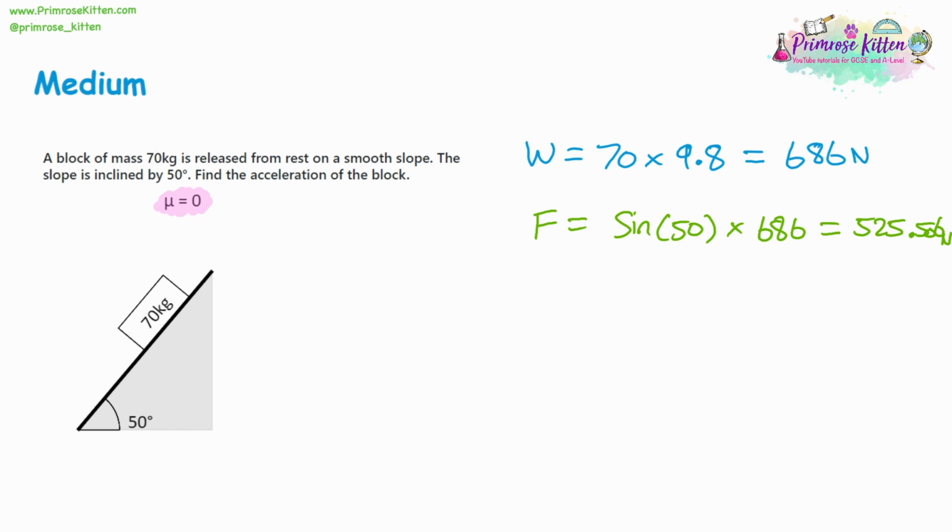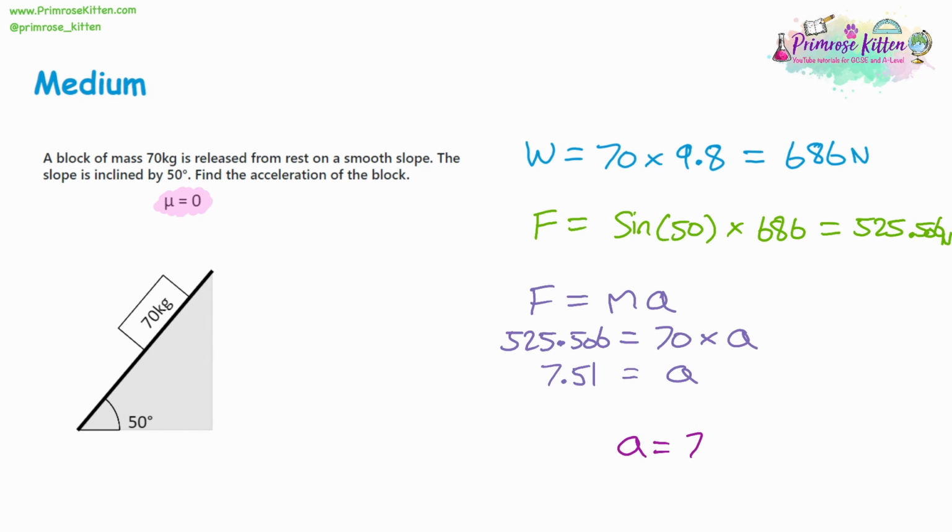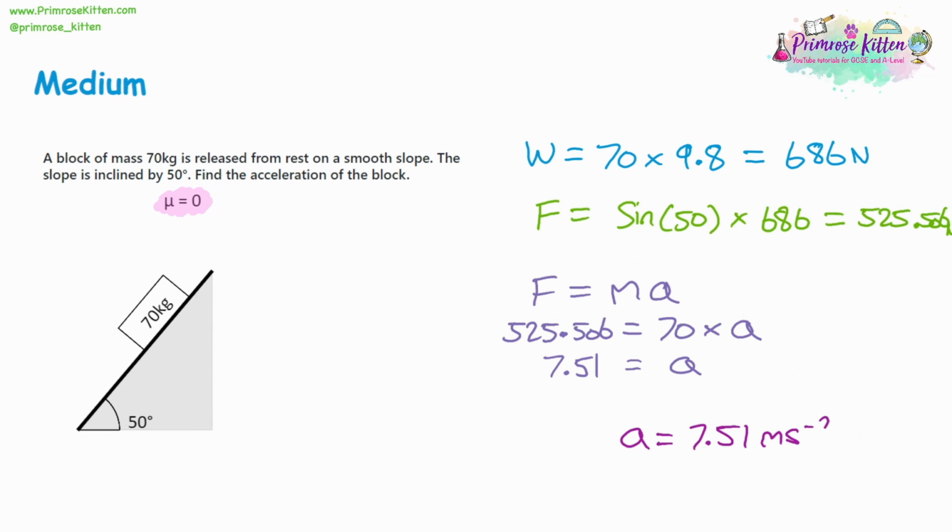So now we want the acceleration. Force is equal to mass times acceleration, and we have the force. It's 525. The mass is 70. So to find the acceleration, we're going to divide both sides by 70. And our 525 number divided by 70, including decimal places as well, is going to give us 7.51 to 2 decimal places. So again, at the end, write the answer with the units. 7.51 meters per second squared.